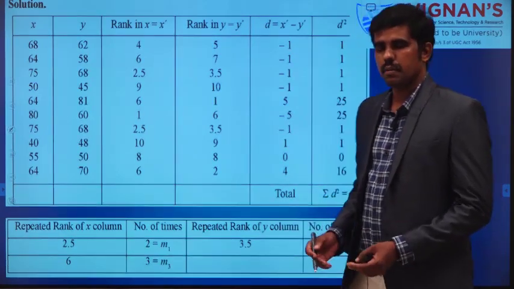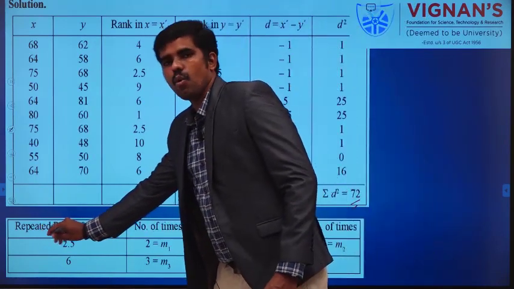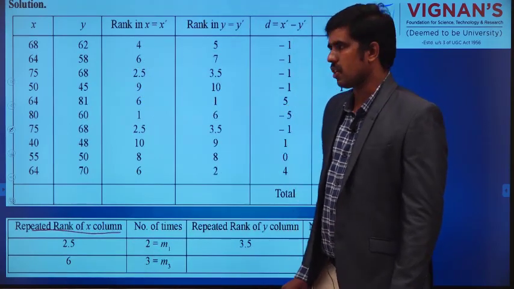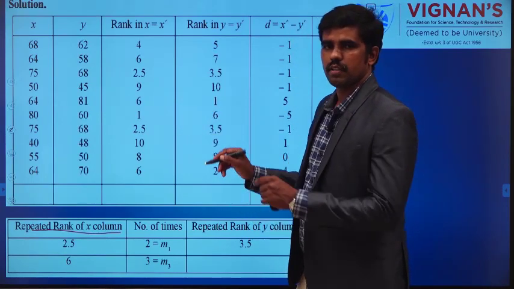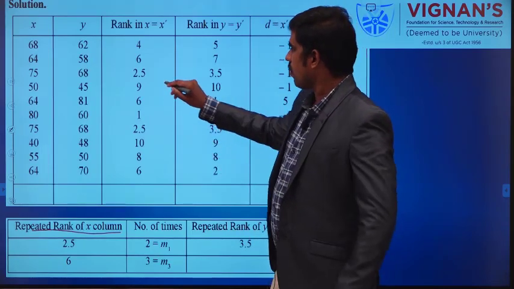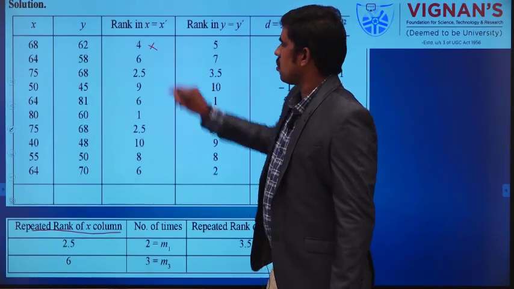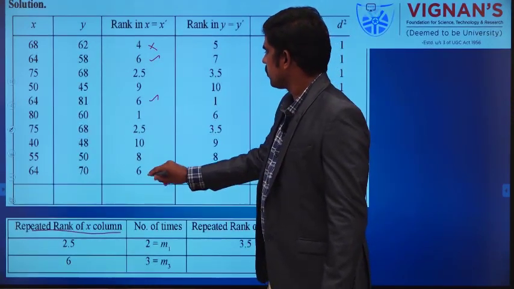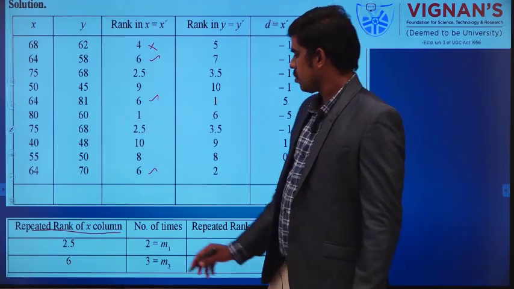Now we have to frame another table which consists of 4 columns. In it we are going to analyze the repeated ranks of the x column. In the x column, what are all the ranks which are repeated? You see which rank is repeated. 4 is only one time, so no need to take it. 6 you have to consider. The 6th rank is there 3 times, so you write 6.